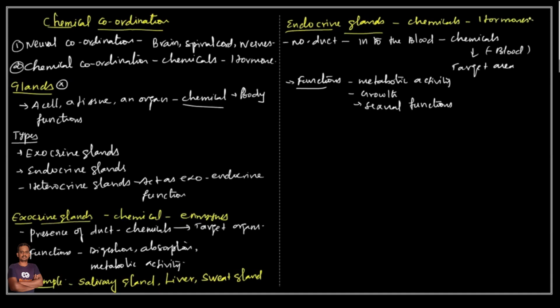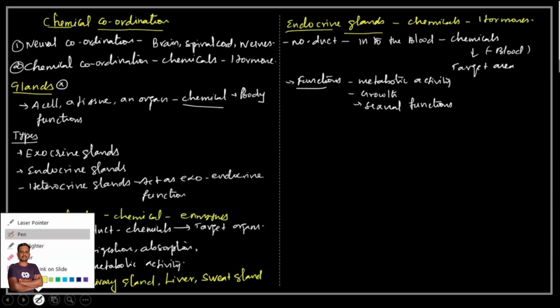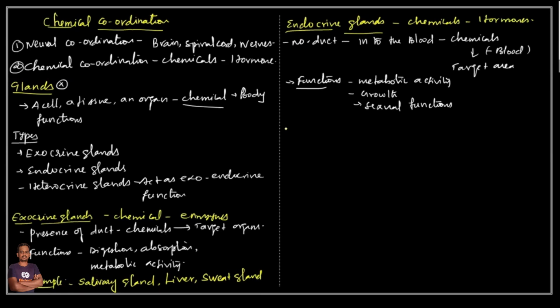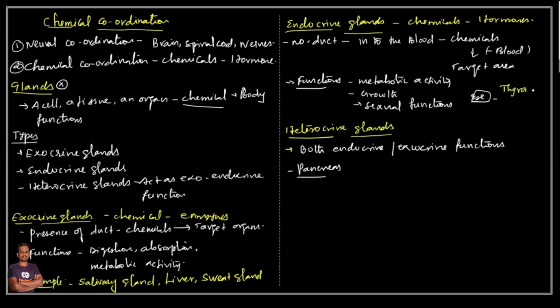Okay, and the next part is we move on to the third type of glands called heterocrine glands. I already told you, these are glands that act as both endocrine and exocrine. Thyroid, pituitary, and adrenal are some examples of endocrine glands. So pancreas acts as both endocrine and exocrine.